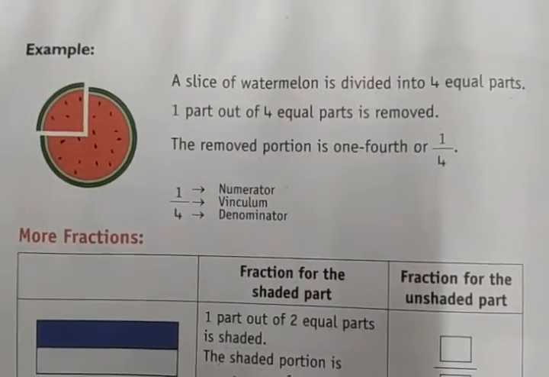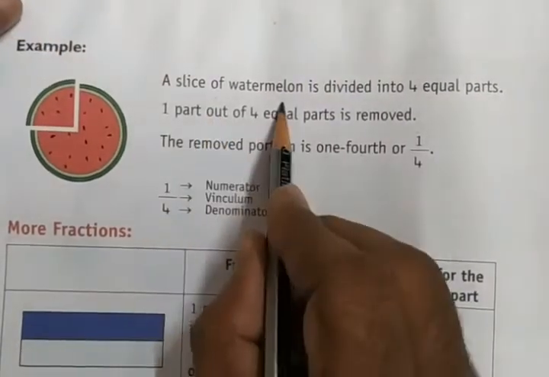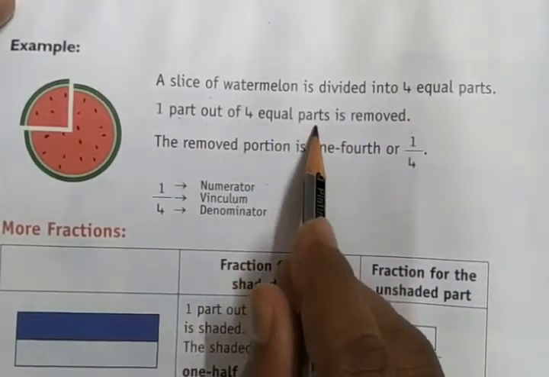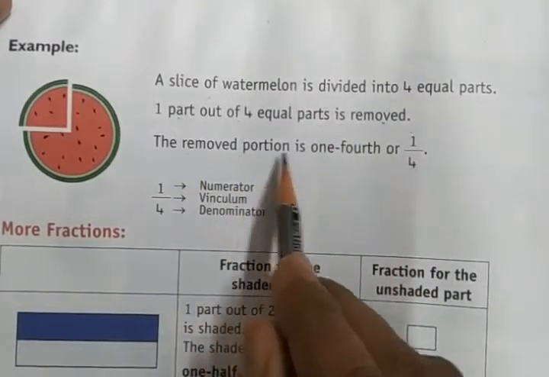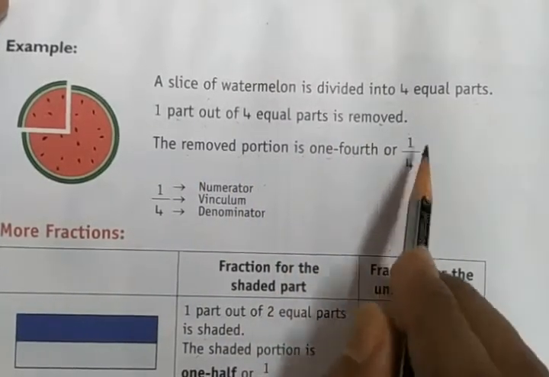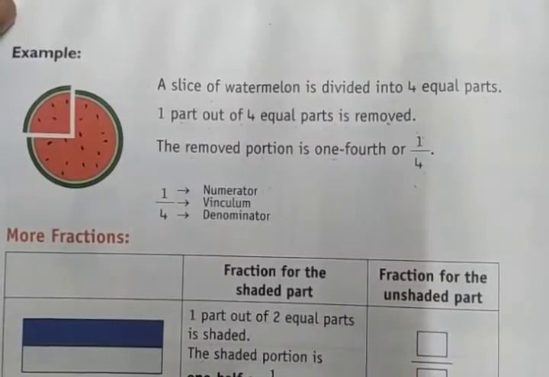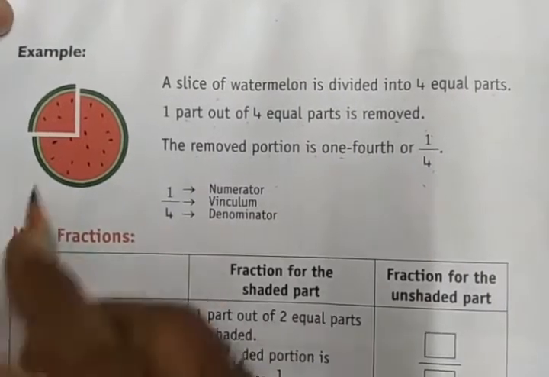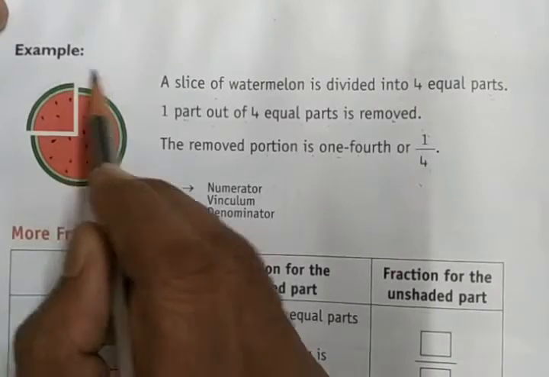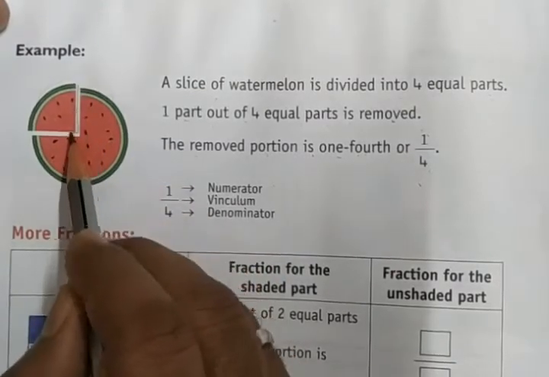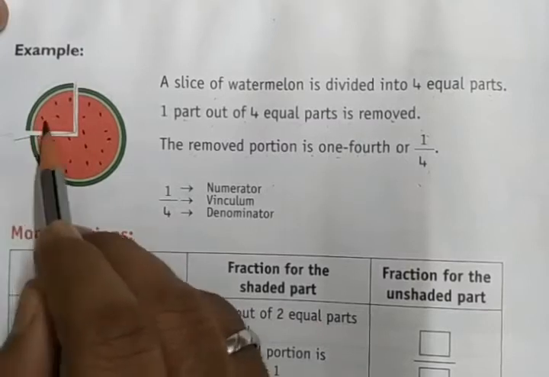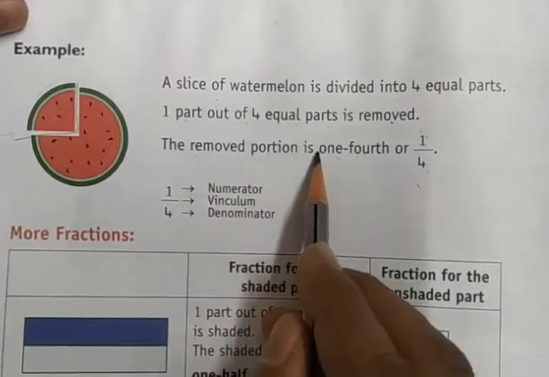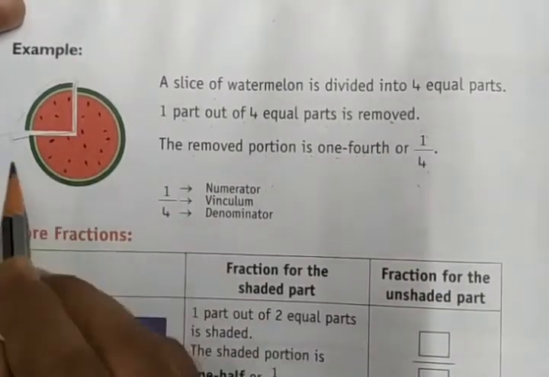Example here: a slice of watermelon is divided into 4 equal parts. One part out of the 4 equal parts is removed. The portion is 1/4. This is one complete slice of watermelon. Out of one slice of watermelon, 1/4 part you have eaten. So how much you have eaten, you need to show, means the removed portion is 1/4.